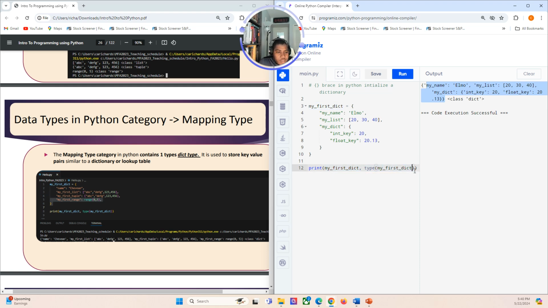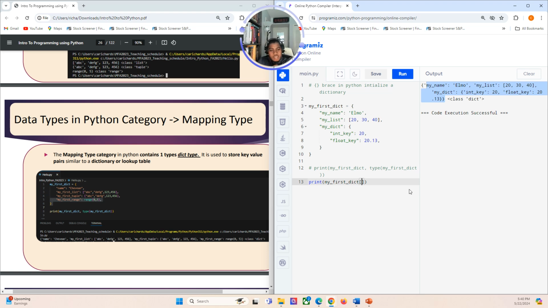So let's comment out this portion of the code. First, let's copy this portion of the code here, and let's comment out this portion here. And let's practice accessing values in the dictionary. With my first dictionary, to access, it's the same notation as the array accessor operator.